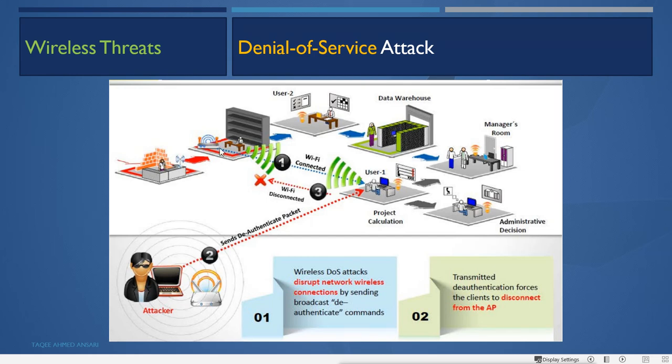Now they will try to reconnect again automatically. Now a client can connect to the fake rogue AP if it is close to it. So it will connect to the rogue AP, and a client which is close to the real AP will connect to the real AP. It is a matter of which AP sends the quick reply. So these users can be connected to the rogue AP, and for that the attacker sends the deauthentication packet. It is a kind of denial of service attack to disconnect the user from the real access points.